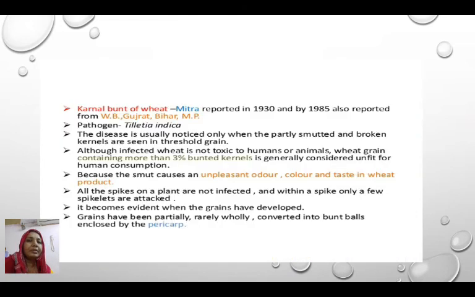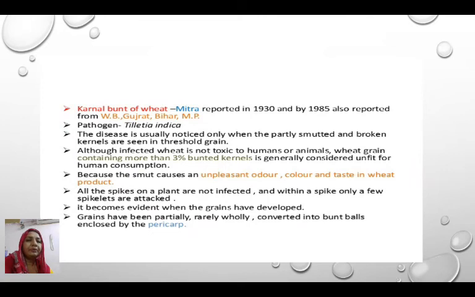The next disease is kernel bunt of wheat. This disease was reported by Mitra in 1930 and later, in 1985, from West Bengal, Gujarat, Bihar, and Madhya Pradesh. The pathogen Tilletia indica is responsible for this disease. It is noticed when partially smutted and broken kernels are observed in threshing.